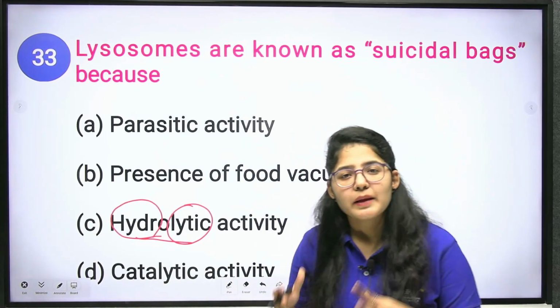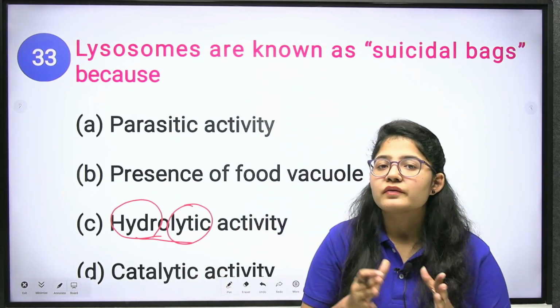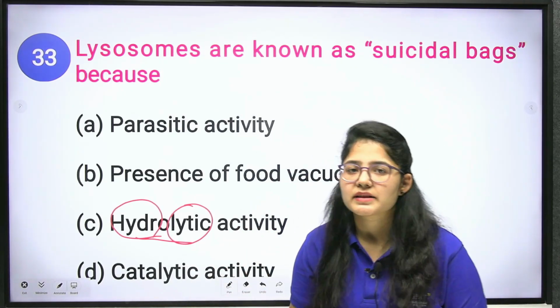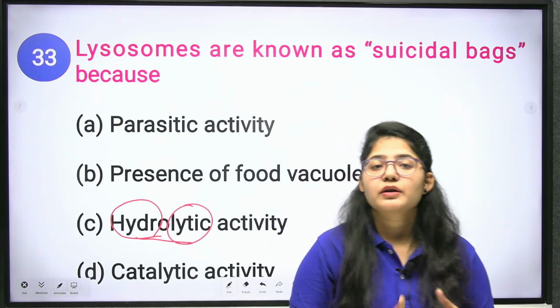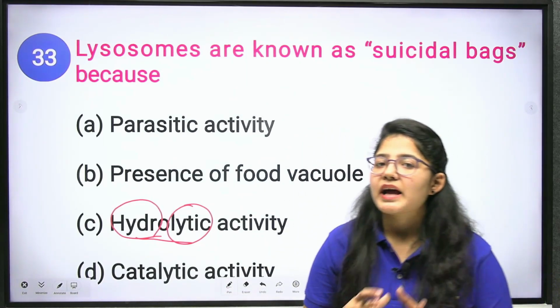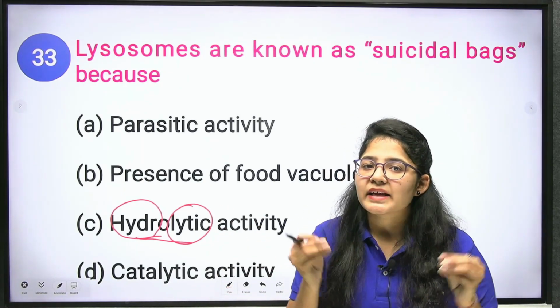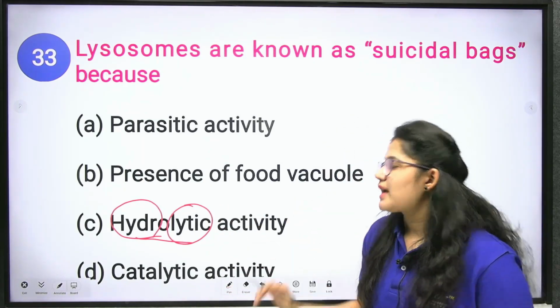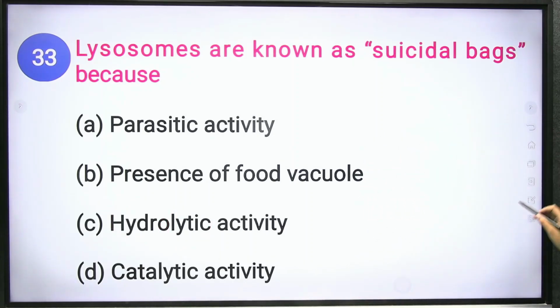Protease, the one which breaks protein; nuclease, the one which breaks nucleic acid; and lipase, the one which breaks lipids. So it is responsible for killing its own cell constituents. That's why it is known as the suicidal bag. Clear? Okay.